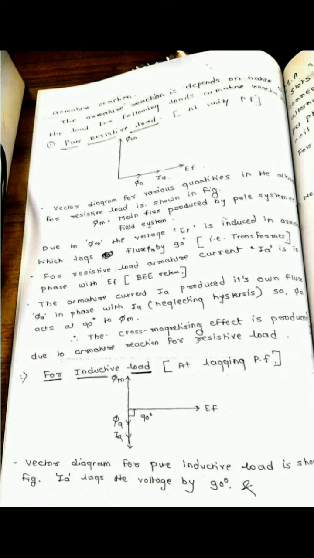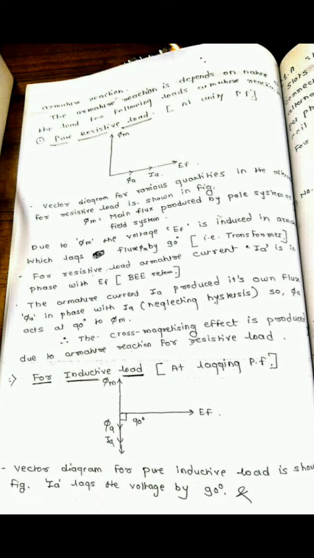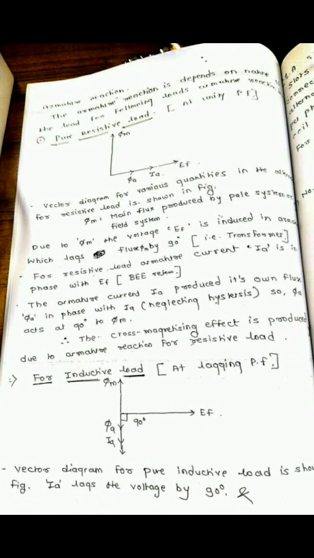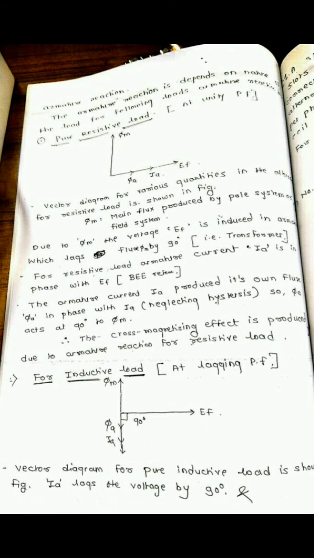Therefore, a cross magnetizing effect is produced due to the armature reaction for a resistive load. Cross magnetizing means that it distorts the main flux of the field winding.